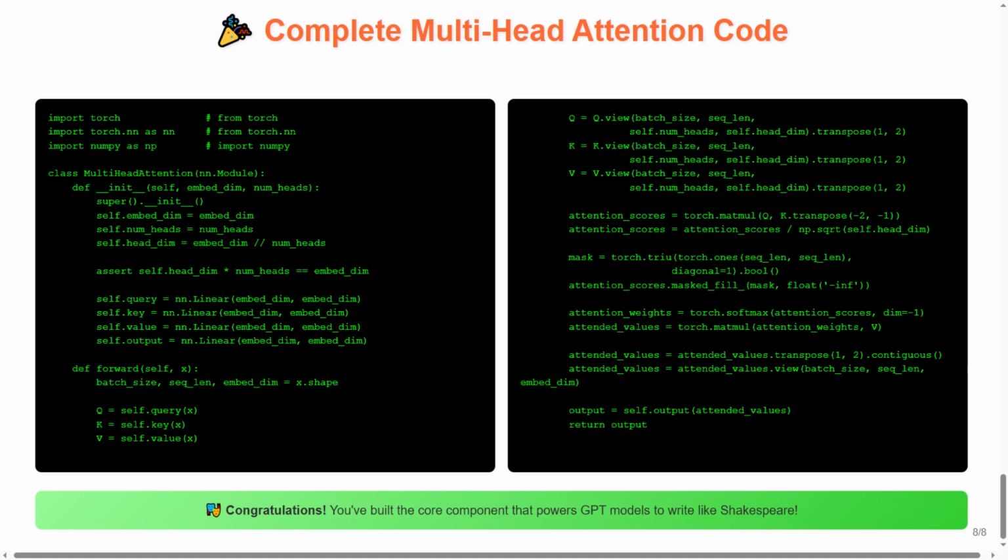Final message. Congratulations! You've built the core component that powers GPT models to write like Shakespeare. You've just created the beating heart of modern AI language models.